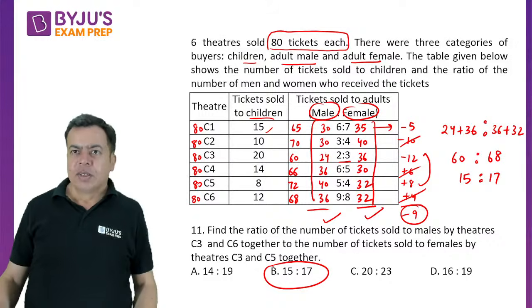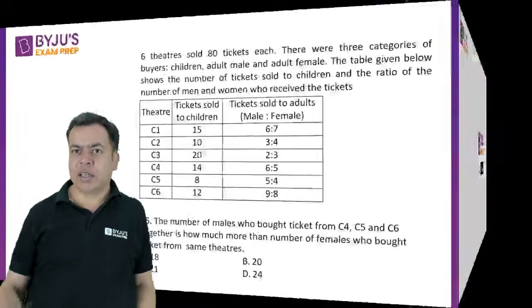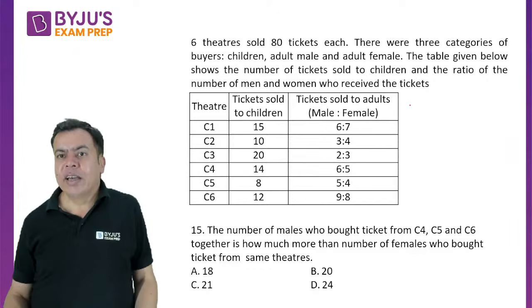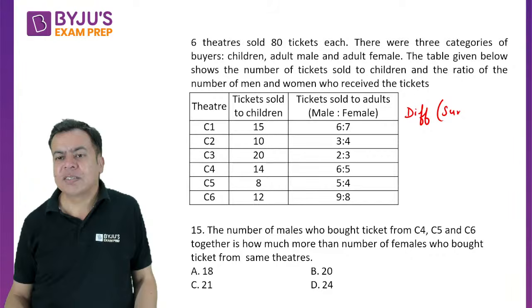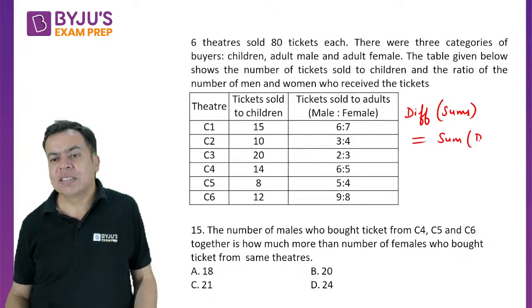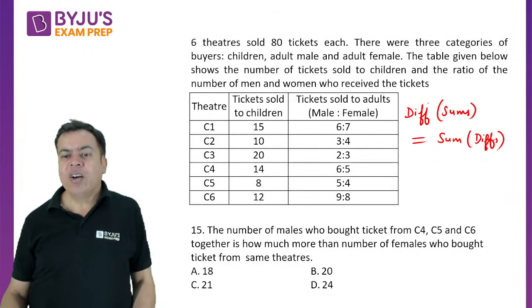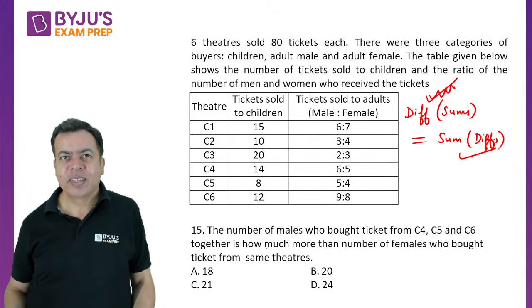So I will just finish it by giving you one idea. Here we want the difference of the sums, but that is always equal to the sum of the differences, considering the sign also, right? Always this is easy. Sorry, difference of the sums is difficult, this is easy. Sum of differences is always easy, right?